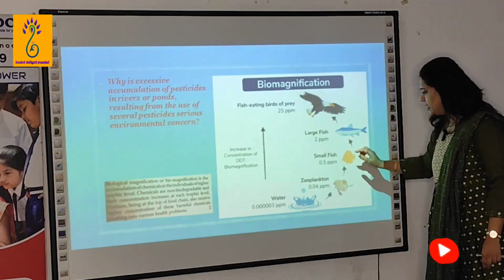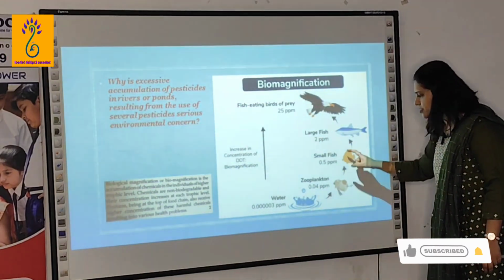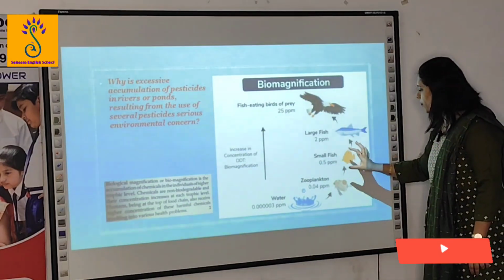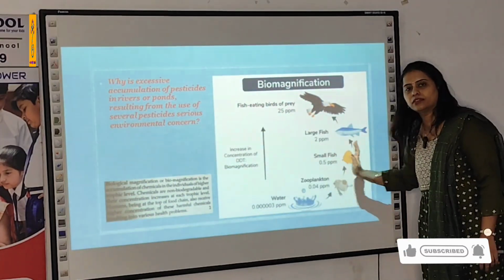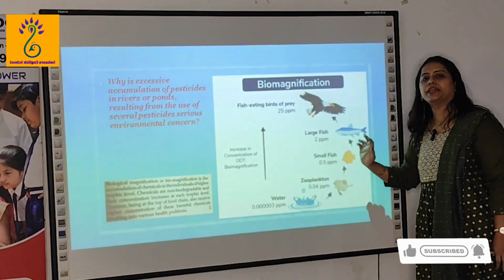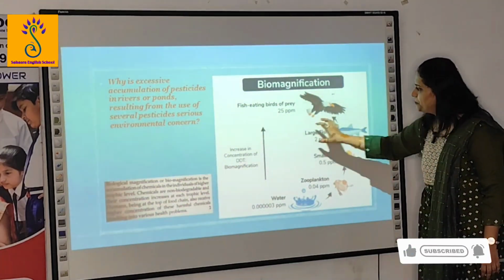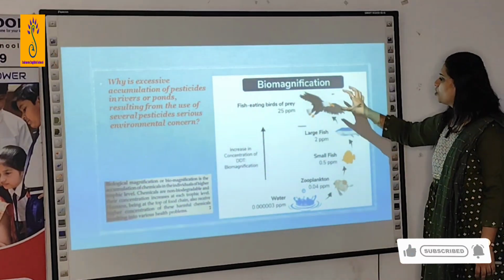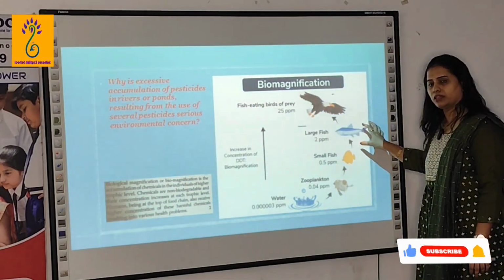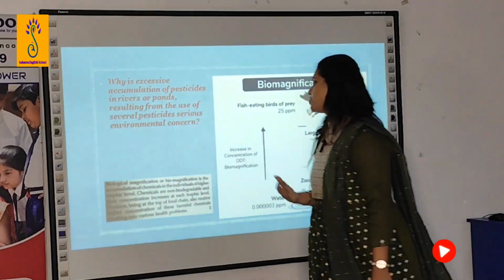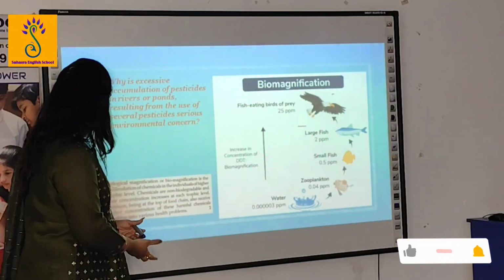Now this large fish doesn't consume only one, it consumes more. 0.5 into some 100. It doesn't consume only one fish, some 10 fish. Got it? So the concentration increases at each level.